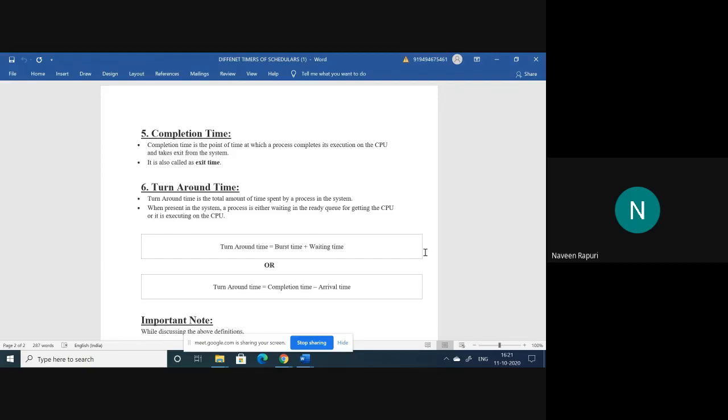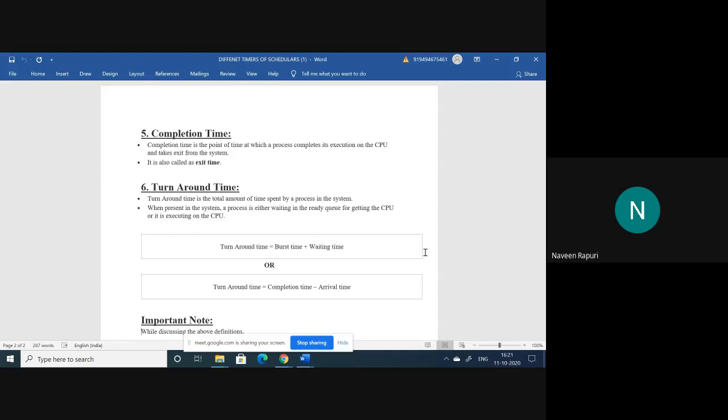So the next one is turnaround time. You may get questions from this concept. Turnaround time means the total amount of time spent by the process in the CPU or the system. We have a simple formula for this, that is burst time plus waiting time.